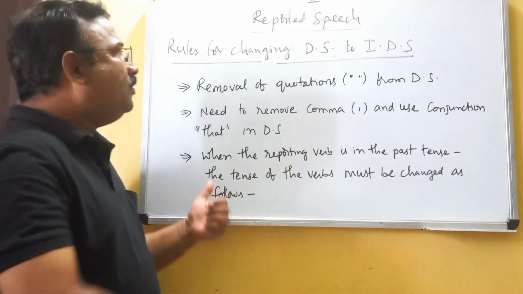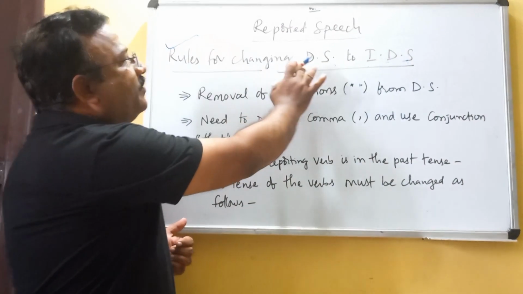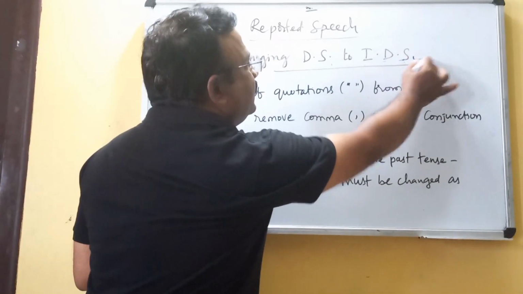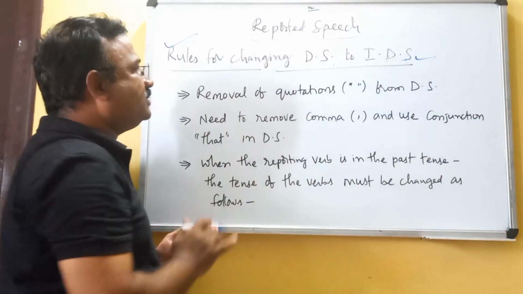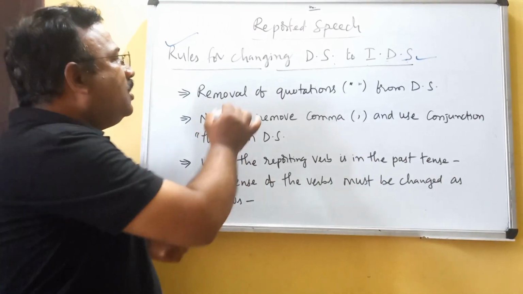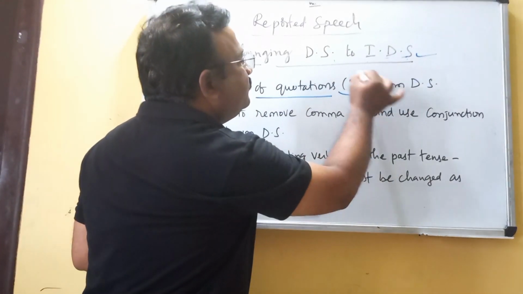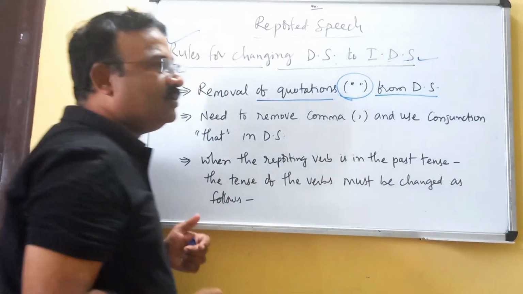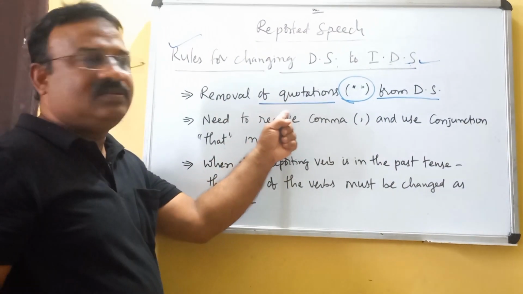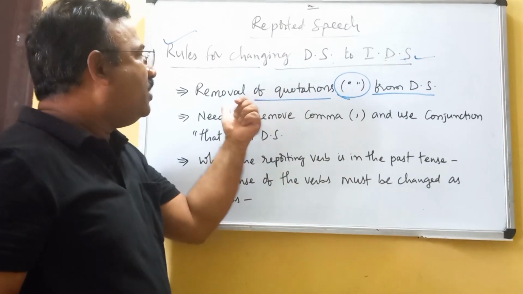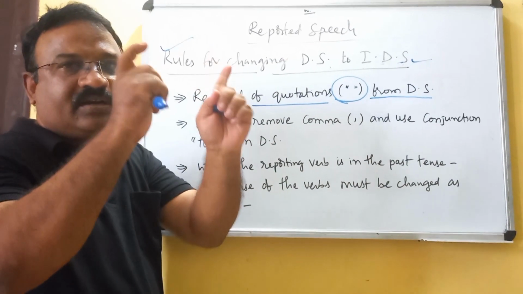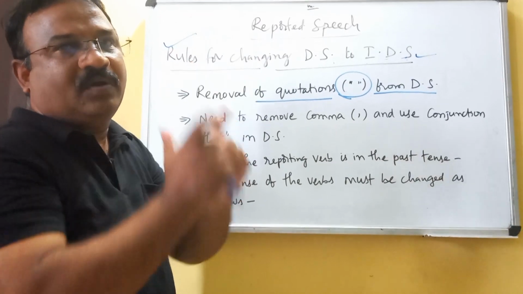Understand? Rules for changing direct speech to indirect speech. The first rule is removal of quotations from direct speech, that is, the inverted commas. We have to remove the inverted commas in the reported part.